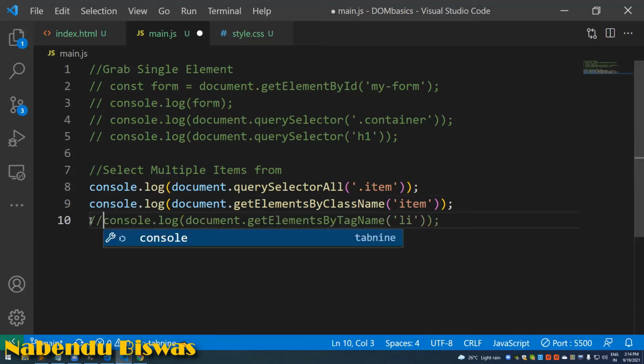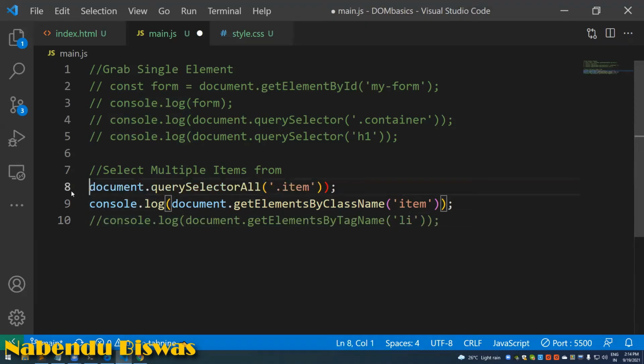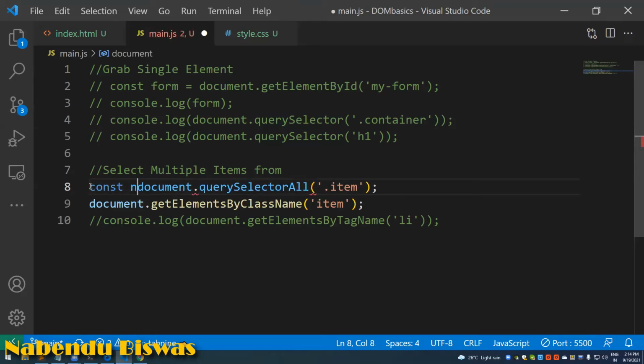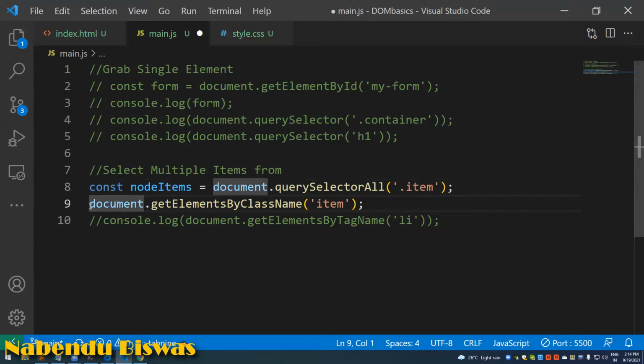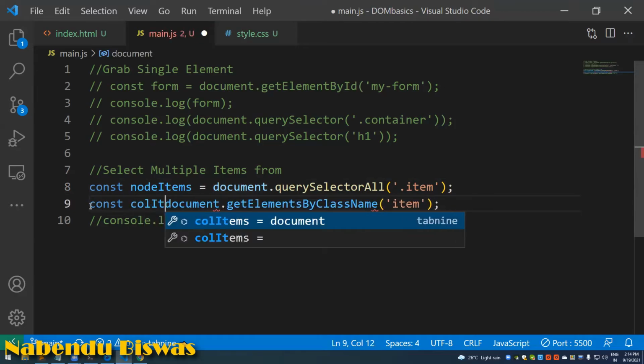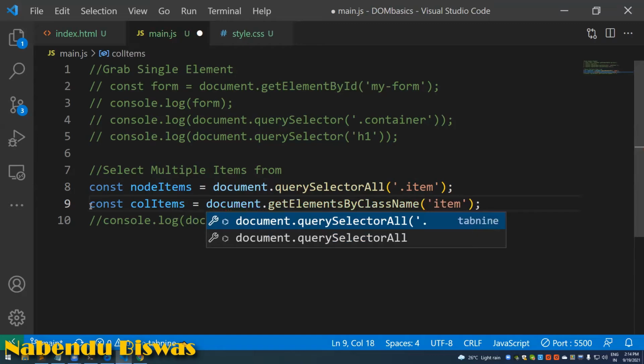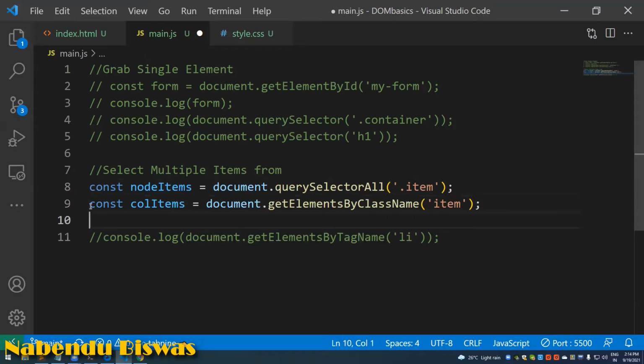Let me comment this out and make it equal to some variable because I'm going to use it. const nodeItems equal to document dot querySelectorAll dot item, and const allItems equal to document dot getElementsByClassName of item, and save it.